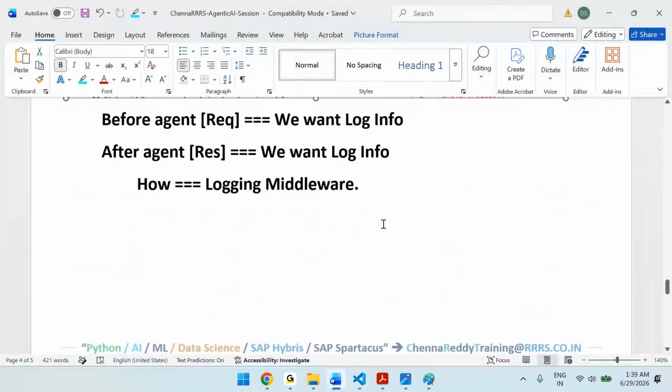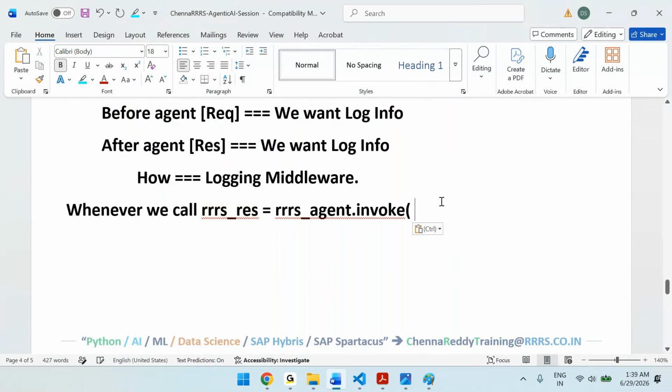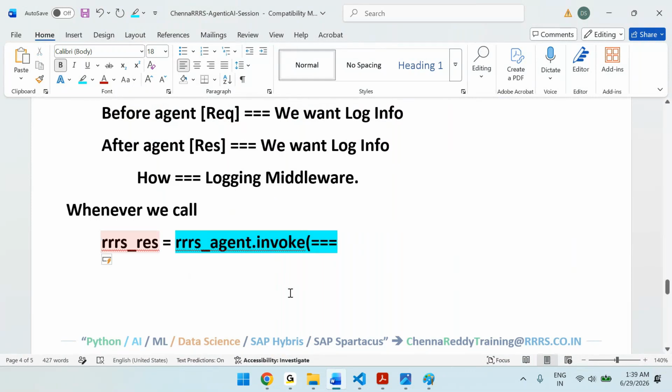agent.invoke. This point you need to remember forever. Whenever we call this, internally there are two things: a request object and a handler object.